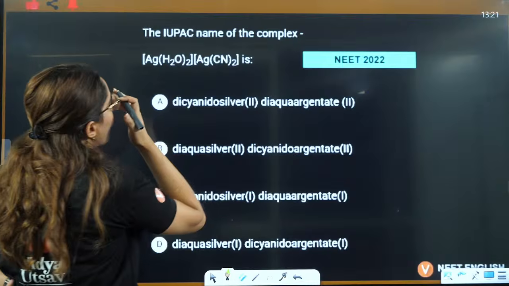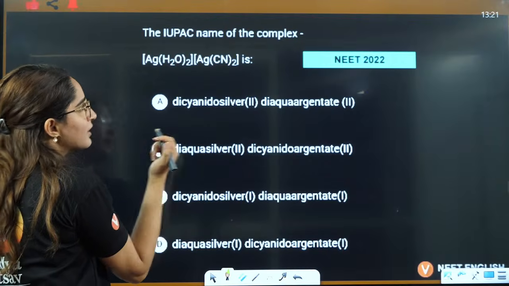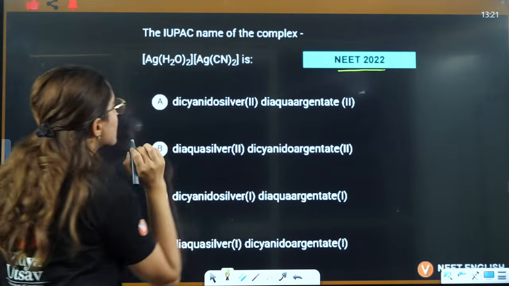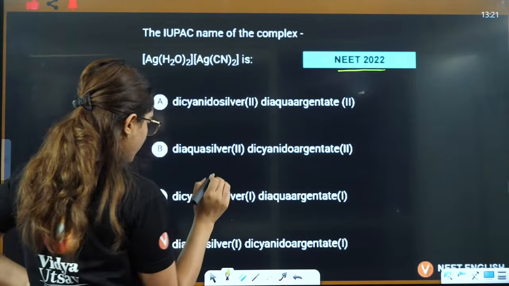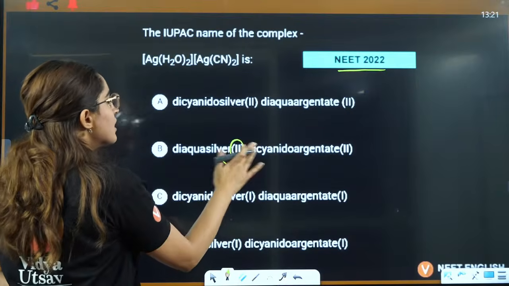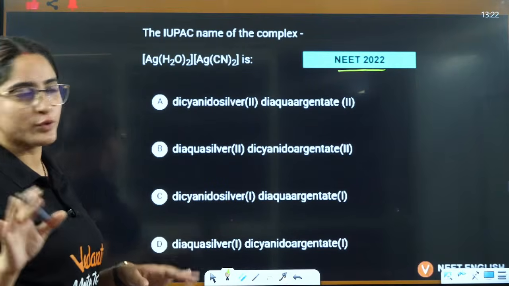IUPAC name of the complex. This part we have just done. It is a NEET 2022 question: diaqua silver 1. Okay, the oxidation state is 1. So I'll tell you how you will do it in the exam.